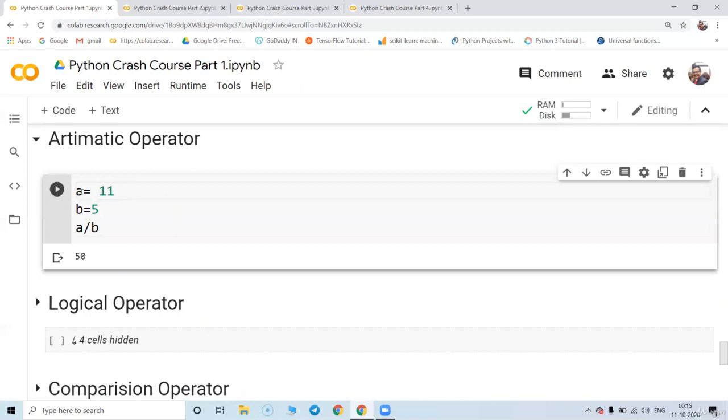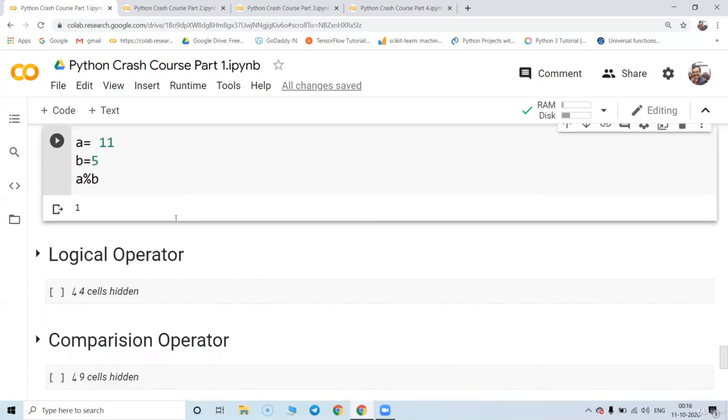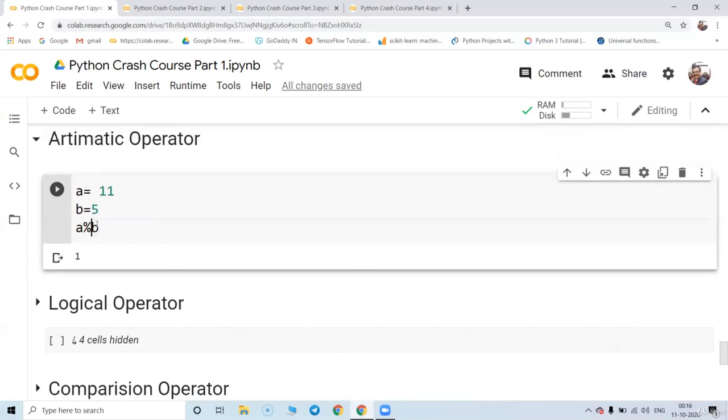So if I take 11 and I have a single division, it is 5.5. But if I have two slashes like this, it is going to give me only the integer value. And if I write a percentage sign over here, it is going to give me the remainder value. Great, so these are the arithmetic operations. One more arithmetic operation, a raised to the power b. We can also find that out this way.